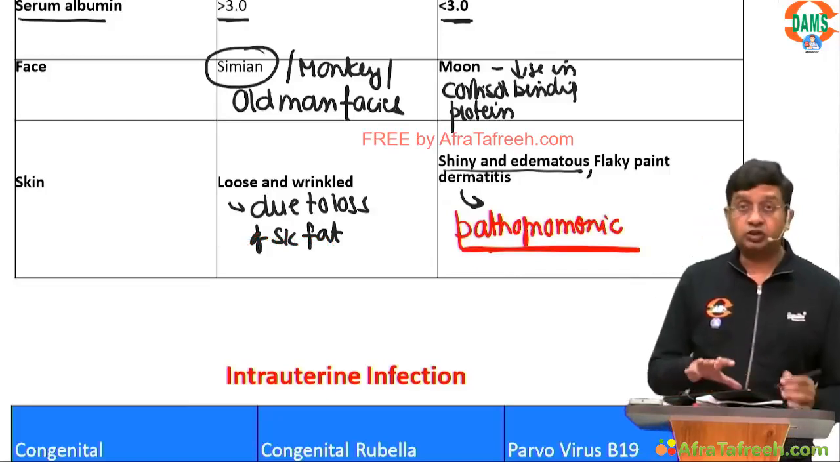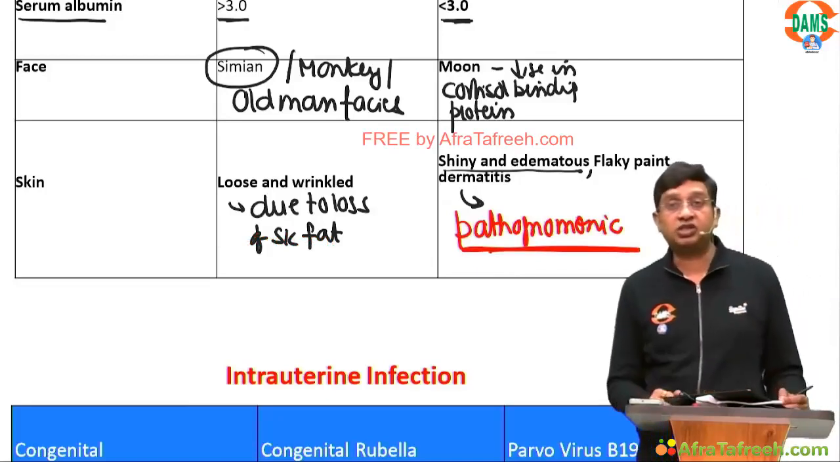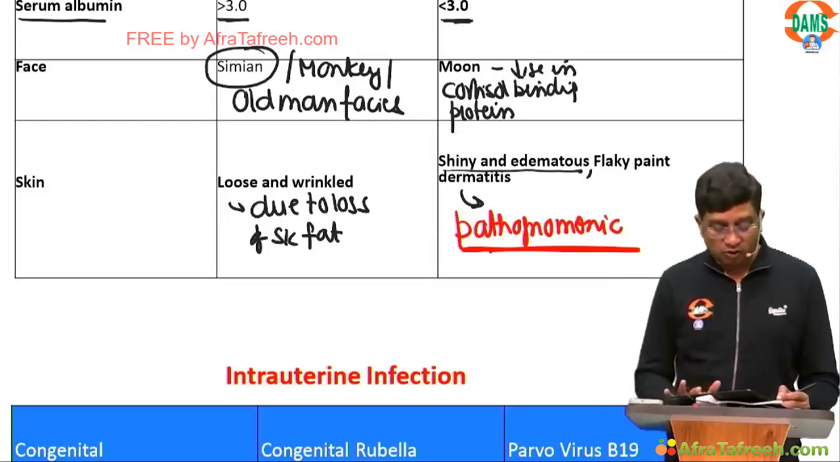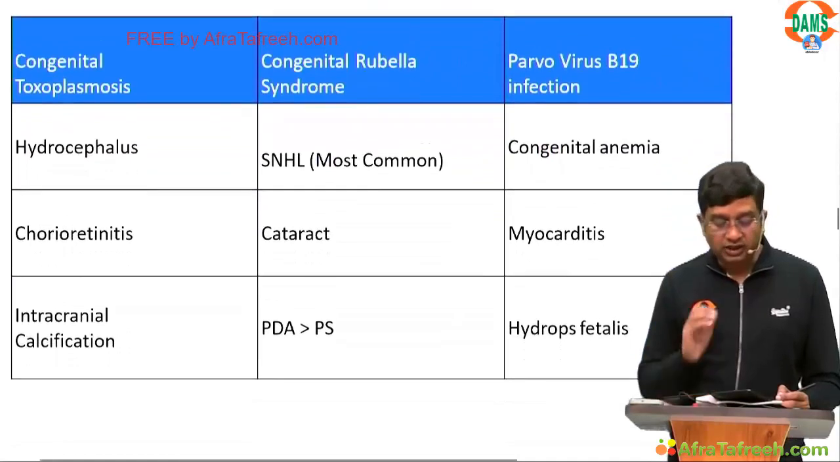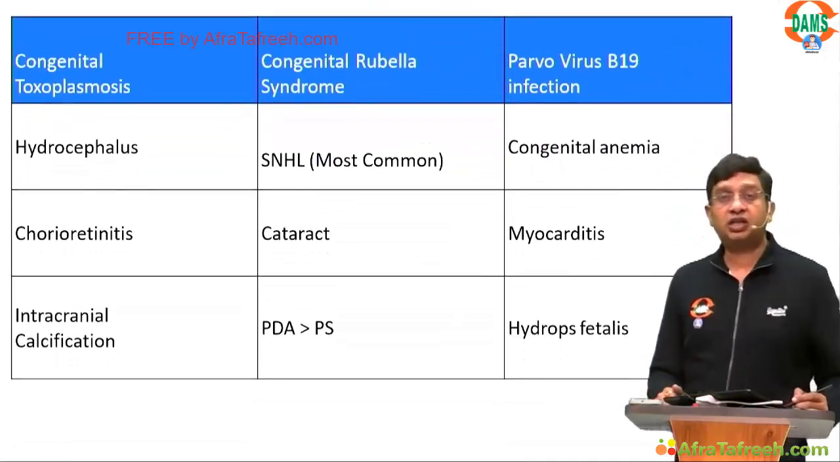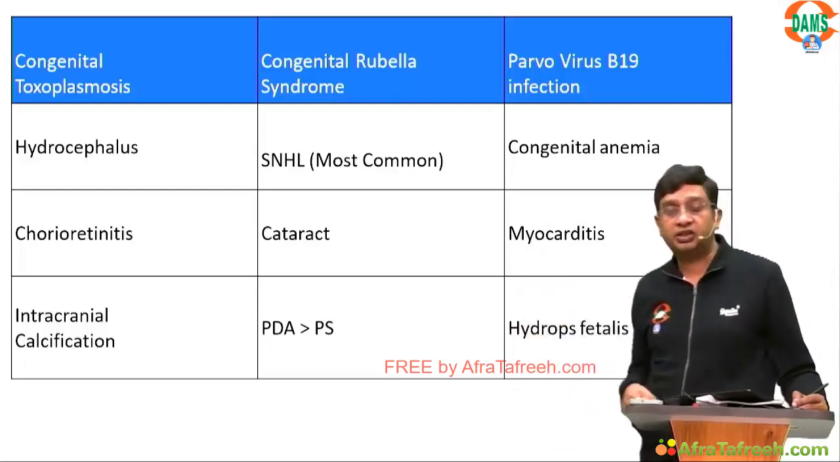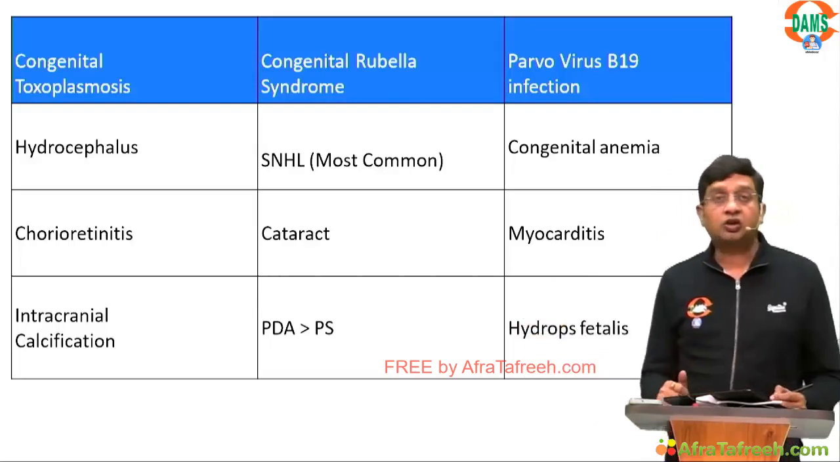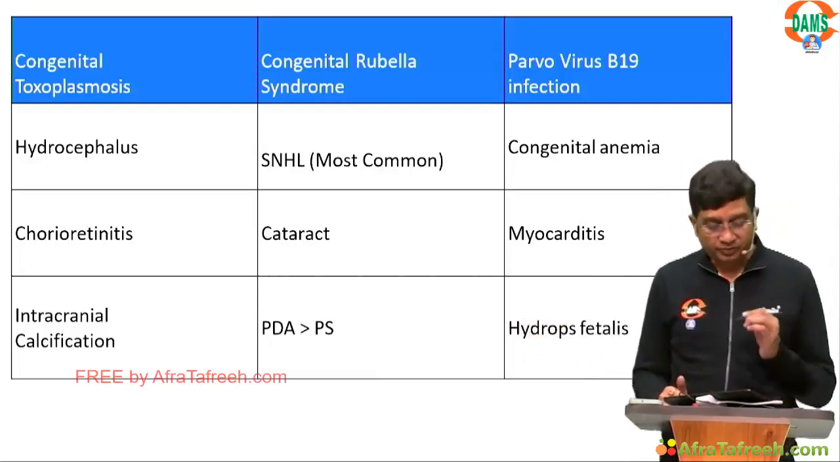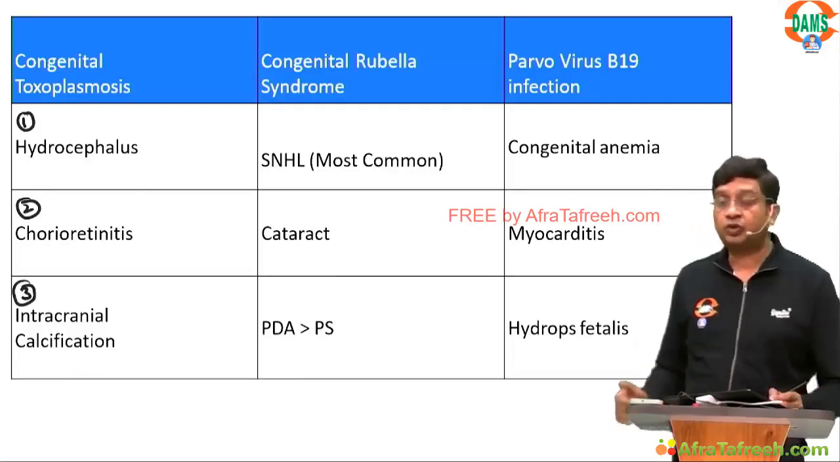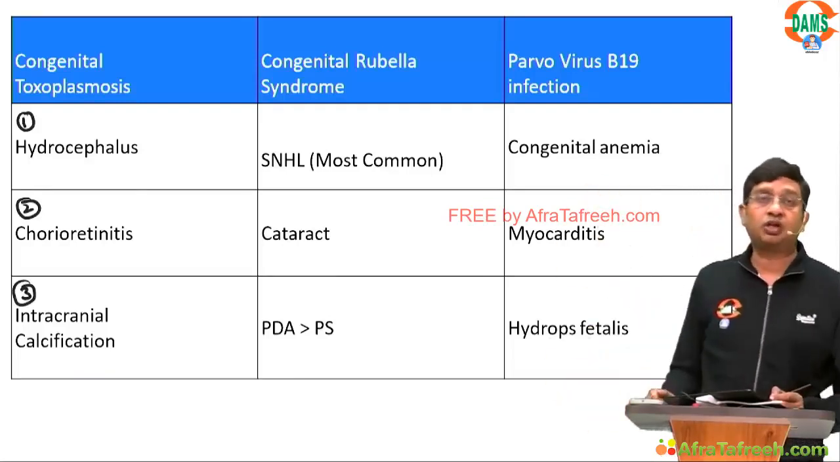Clear? So this was regarding some topics of the nutritional disorders, which I consider to be important for your NEET PGs. Now going on to intrauterine infections. In certain intrauterine infections, you basically get triads, three features which are common. So if we first consider congenital toxoplasma, you get hydrocephalus, chorioretinitis, and intracranial calcification. You can just see these are the three things which you are particularly getting there.